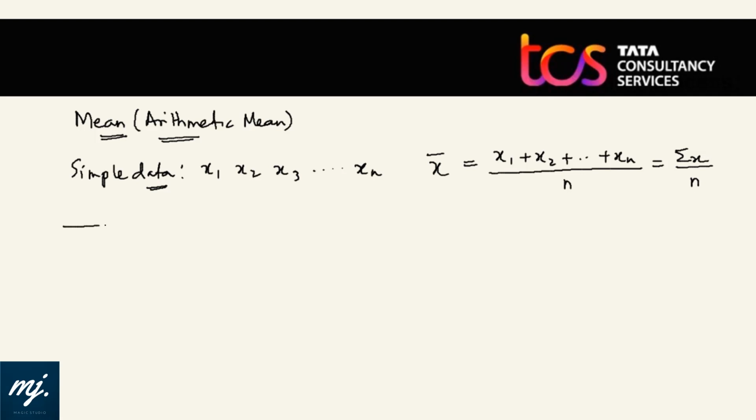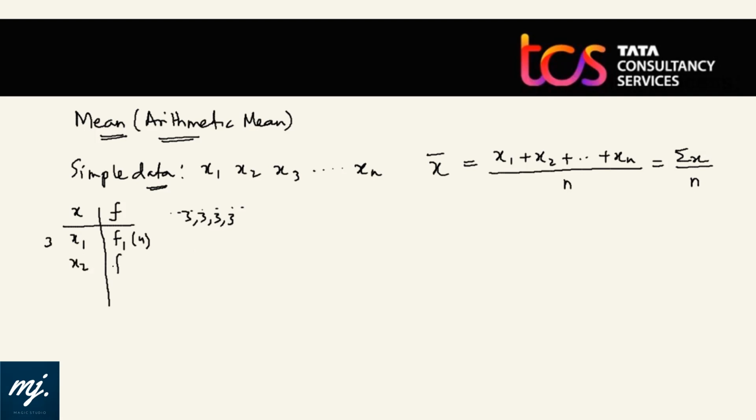Now it might happen that weighted data is given. That means the variable is given along with its frequency. What do we mean by frequency? Frequency means the number of times that particular data appears in the set of information. So if I say x1 is occurring with frequency f1, that means x1 occurs f1 times. For example, x1 is 3 and its frequency is 4. That means in the set of information, 3 is occurring 4 times. That is what we mean by frequency.